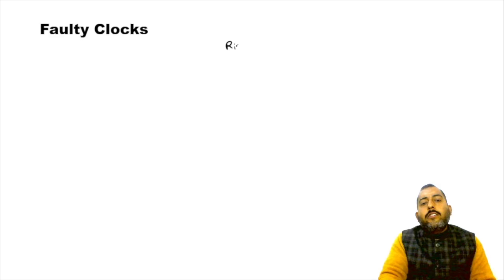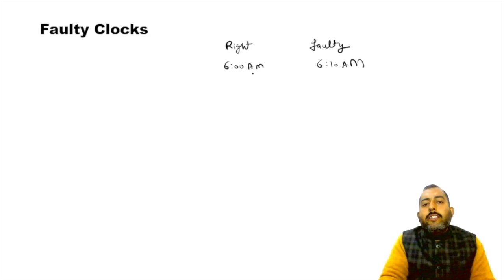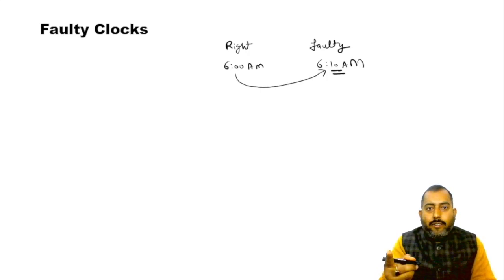Now let's talk about faulty clock. So suppose there is a right clock and then there is a faulty clock. If right clock is showing 6 a.m. and faulty clock is showing 6:10 a.m., then definitely we can say faulty clock is 10-minute fast.